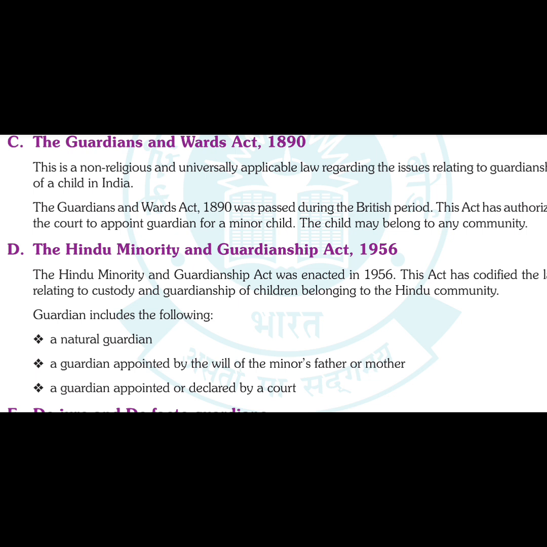This was passed during the British period. You can understand that from the year written there. This has authorized the court to appoint guardian for a minor. The child may belong to any community. It is a universal act, so it applies universally to guardians and wards both. That means the guardian may be of any religion and the ward, that is the child who will become the ward of those guardians, he may also be of any